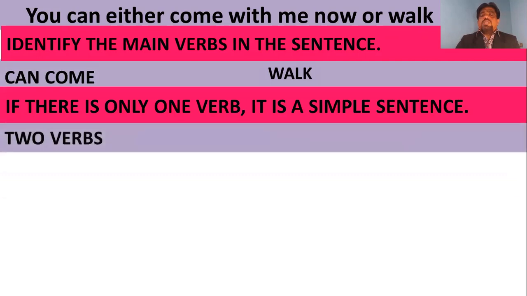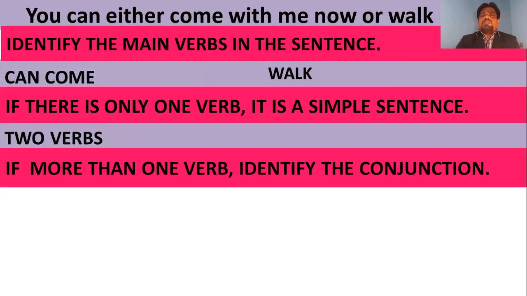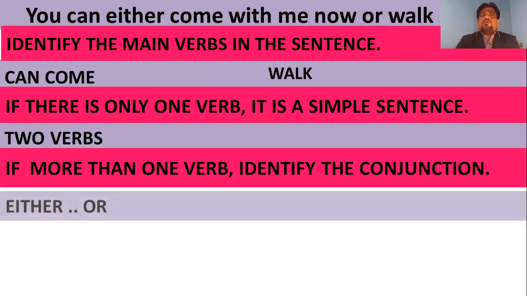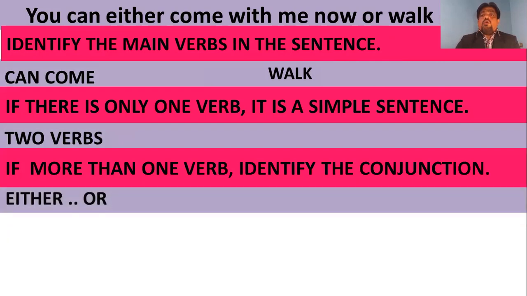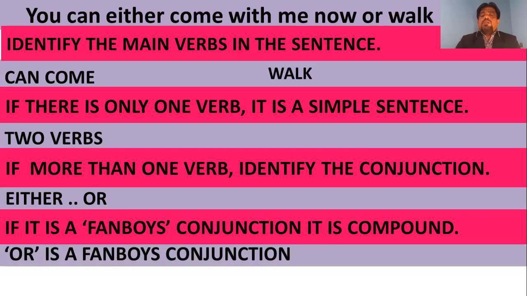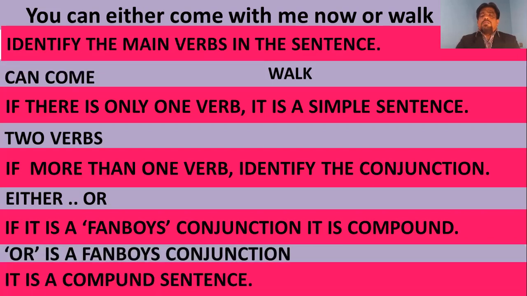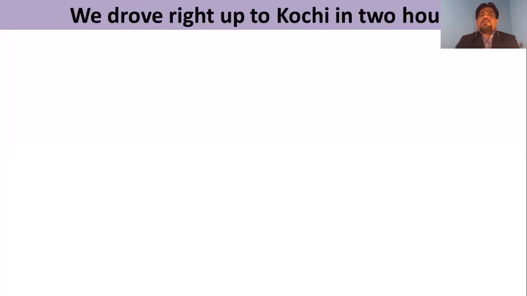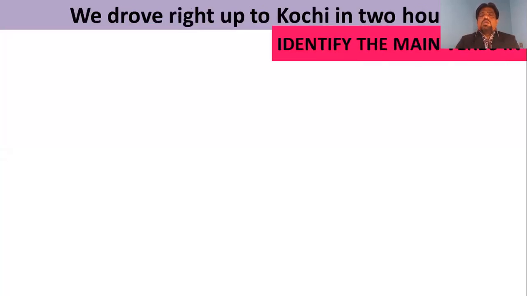Then, when we find two verbs, you have to identify the conjunction. Which conjunction is used? Either or. And or is a fanboys conjunction. Therefore, it is a compound sentence. No doubt at all. Next, we draw right up to Kochi in 2 hours.